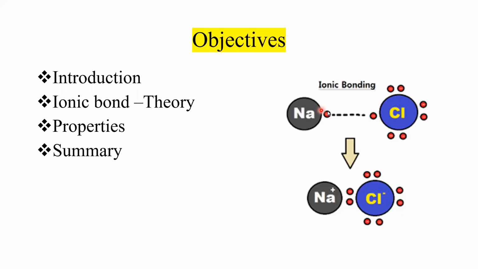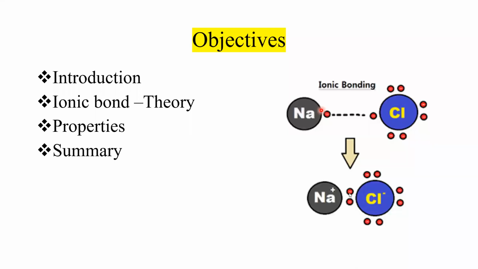Because of the electrostatic attraction to the neighboring atom, the excess valence electron is attracted by the chlorine atom. That gives Na plus and Cl minus, a kind of ionization process. During the ionic separation, there is a very good electrostatic attraction between the Na plus ions and Cl minus ions.